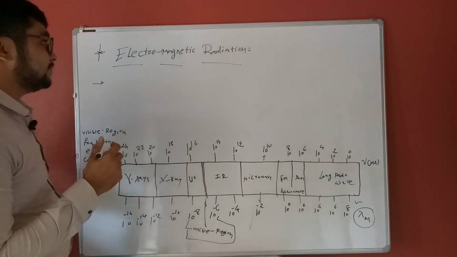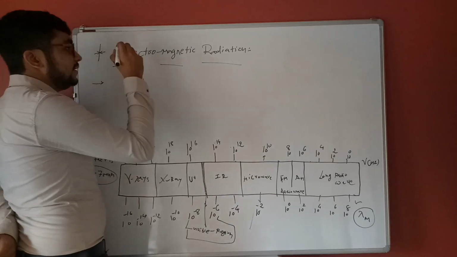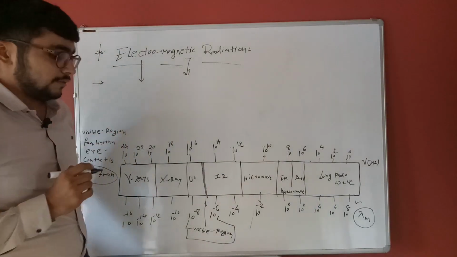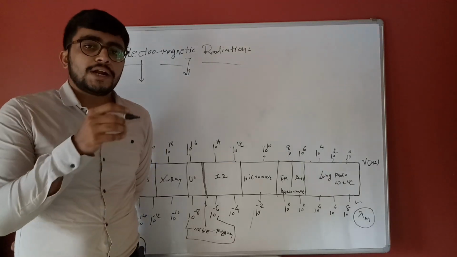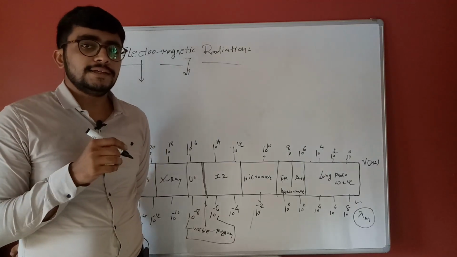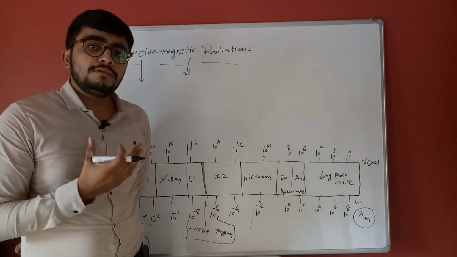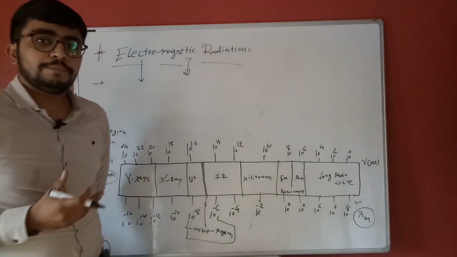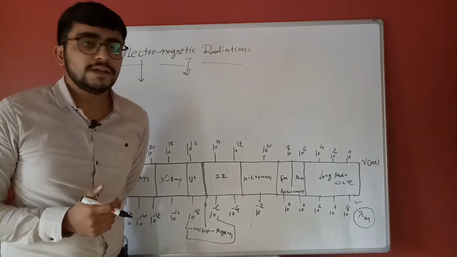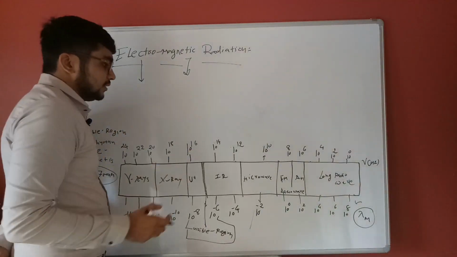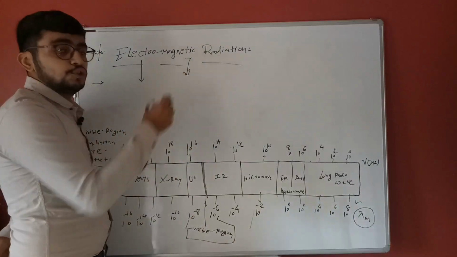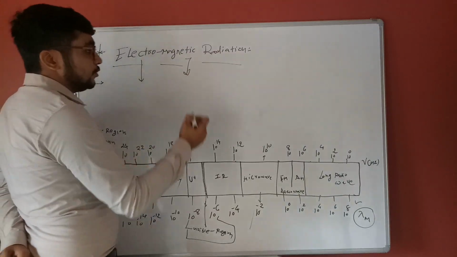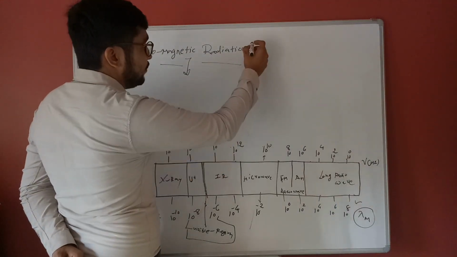Electromagnetic radiation means there is a presence of an electric field and a magnetic field. When electrons travel around the nucleus, they produce electromagnetic radiation. So there is a wave propagation mechanism. Let's draw the mechanism of electromagnetic radiation.